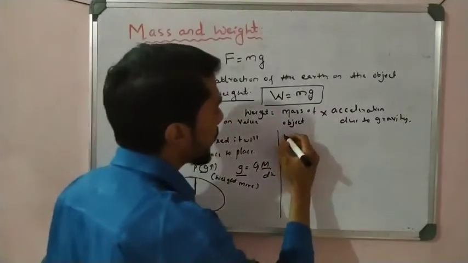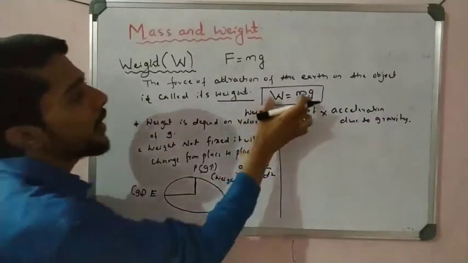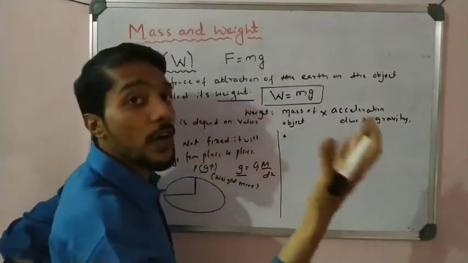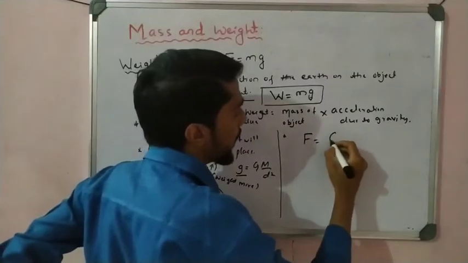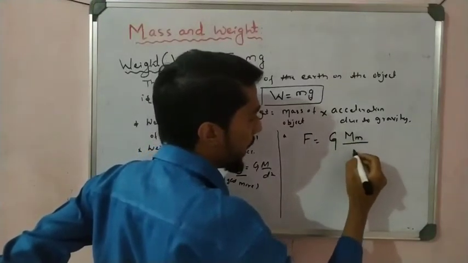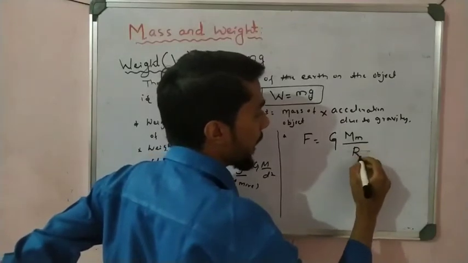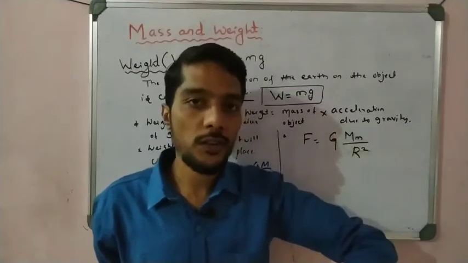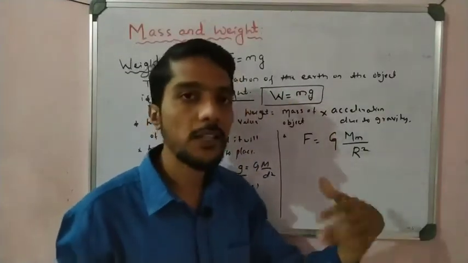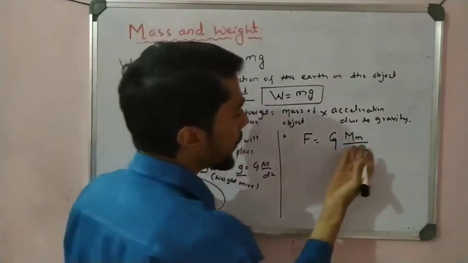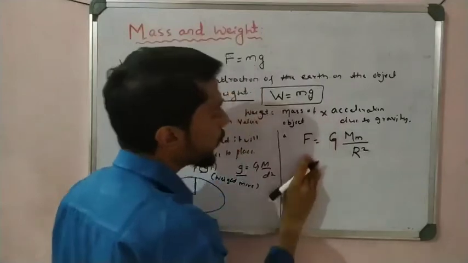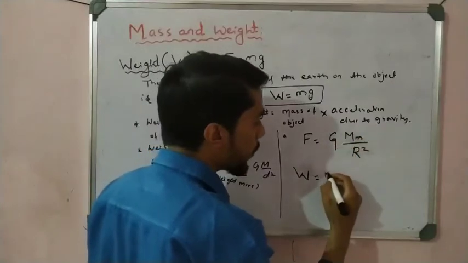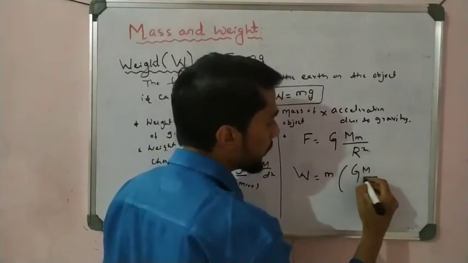Now let us see the next point. W = mg, we directly write like that, but we can also derive it. Take Newton's universal law of gravitation: F = GMm/r². I assume the object is on the surface of the earth or near the surface of the earth, so in place of d we take the radius r. Now F is the force of attraction, that is the weight, so W = m × GM/r², taking m outside.